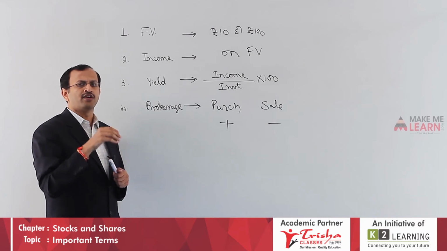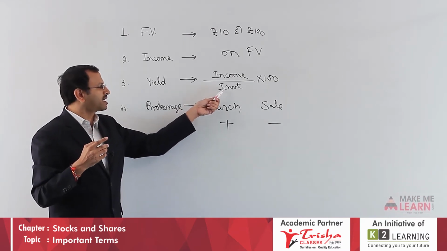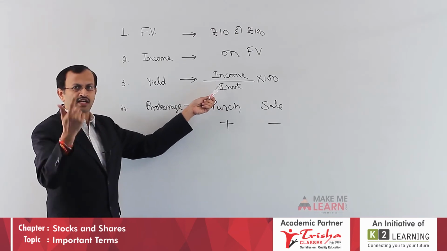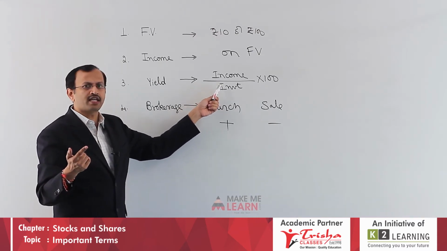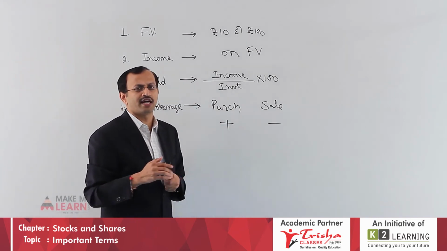Yield is equal to income by investment, or market value, into 100. Here it is not face value. Income is on face value, but the denominator here is investment or market value. Brokerage: at purchase time you add, at sale time you deduct.